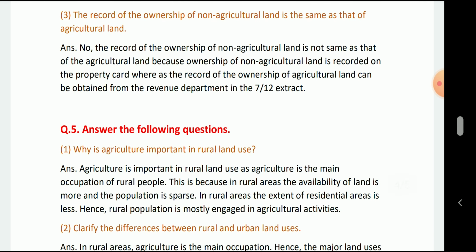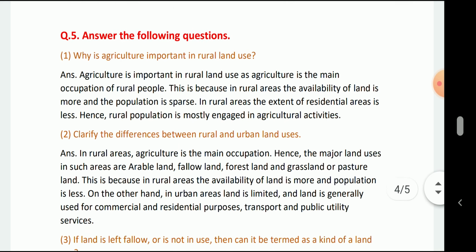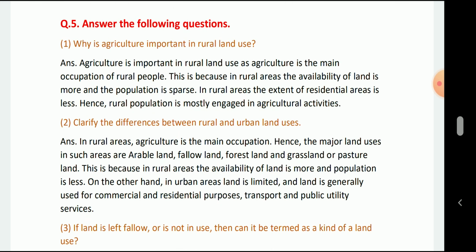Is the record of ownership of non-agricultural land the same as that of agricultural land? No, the record of ownership of non-agricultural land is not the same as that of agricultural land, because the ownership of non-agricultural land is recorded on the property card, whereas the record of ownership of agricultural land can be obtained from the revenue department in the 7/12 extract.